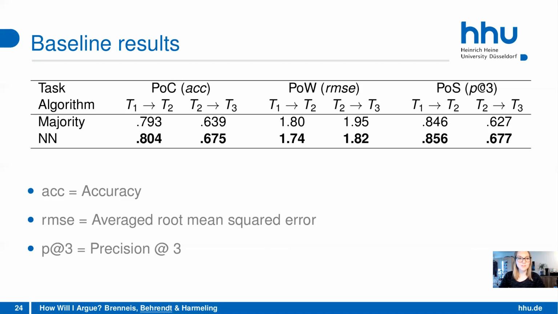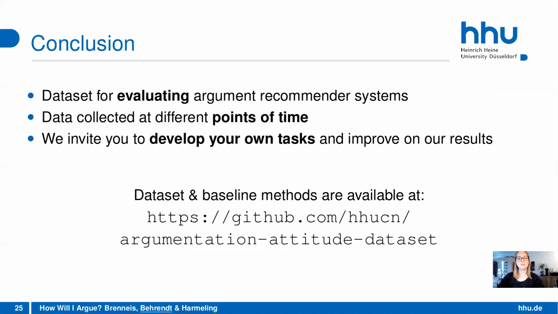And to come to a conclusion, I just presented to you our dataset that can be used for evaluating argument recommender systems. We collected the data at different points of time so that, given the data from one point of time, you can always predict the data that was collected in the future. And we invite you all to develop your own tasks and improve on our results. On this link, you can look up our dataset and also the methods that we implemented, and you can develop your own tasks and have your own methods on it.